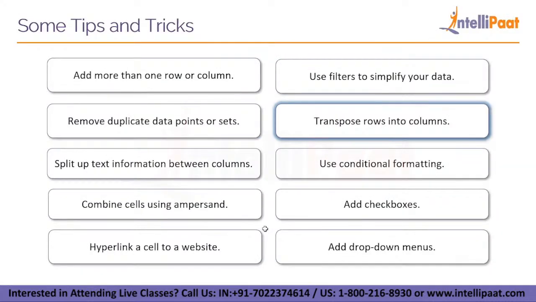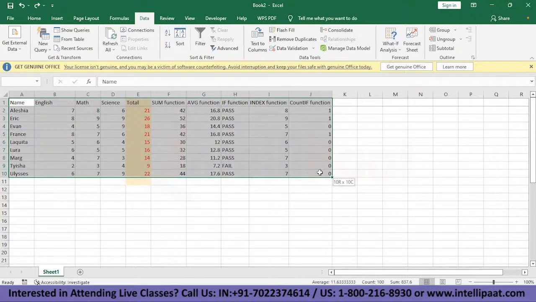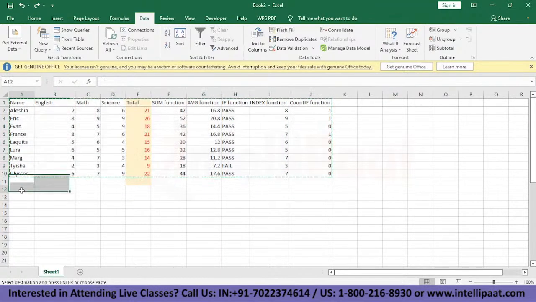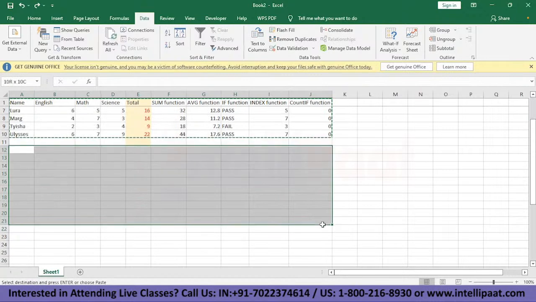And next up we have transposing rows into columns. So let's see how to transpose this particular table that we have here. The very first step is to select this whole thing and copy it. As you can see, we have 10 rows and 10 columns. We'll select a similar space down here, so that's 10 rows and 10 columns.